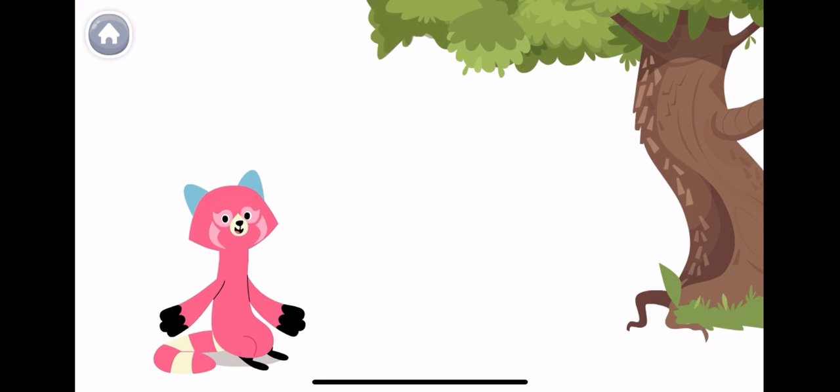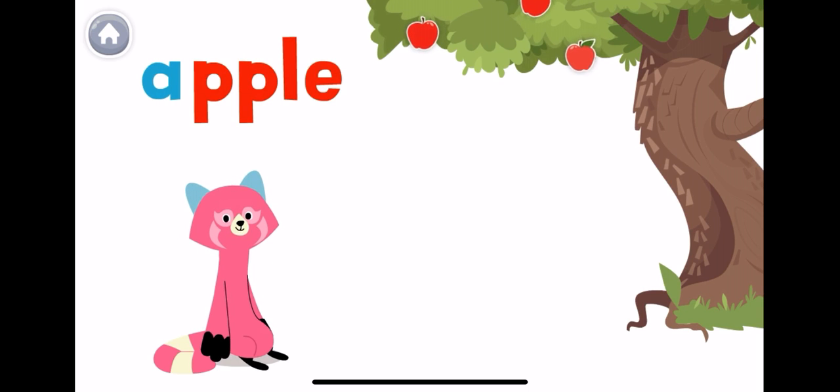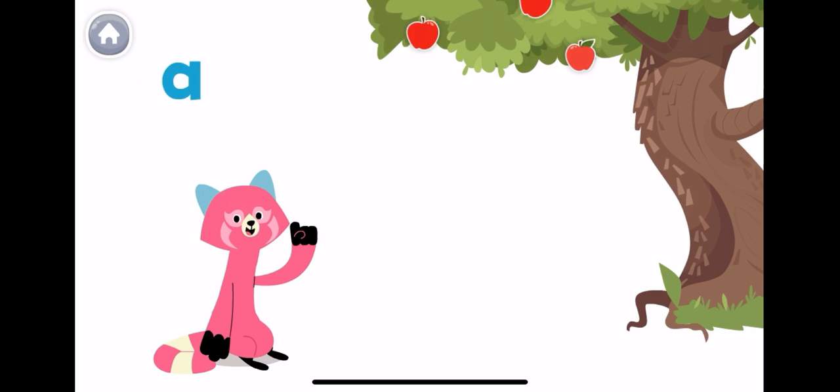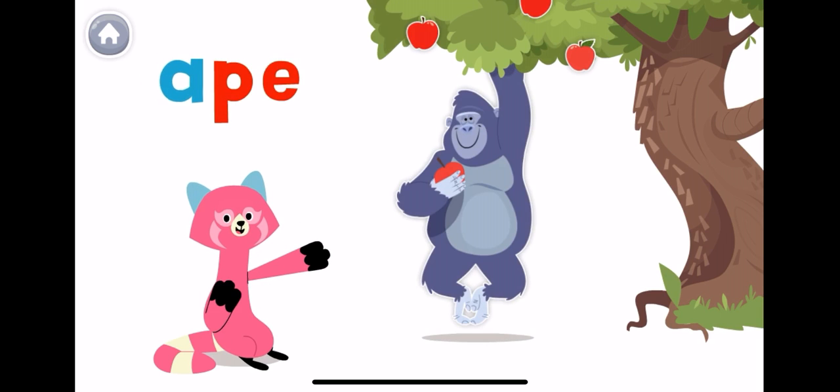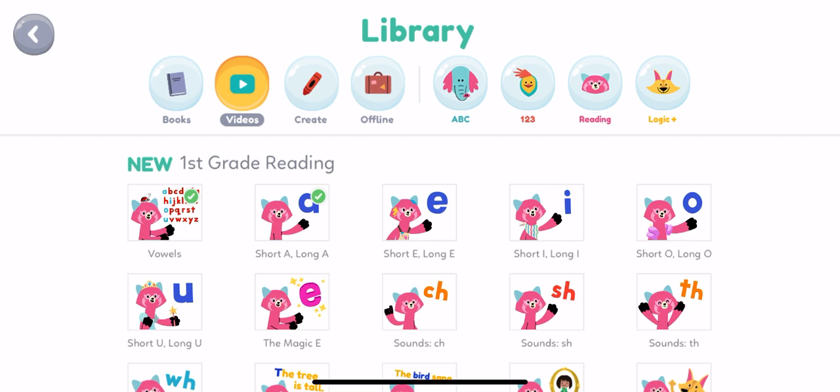Remember vowels? The letter A is a vowel, and it can make different sounds. It can make the short A sound, like an apple. Or it can make the long A sound, like an ape. An ape eating an apple. So we have 2 sounds for vowel A, short sound and long sound. Apple is a short A. Ape, long A.